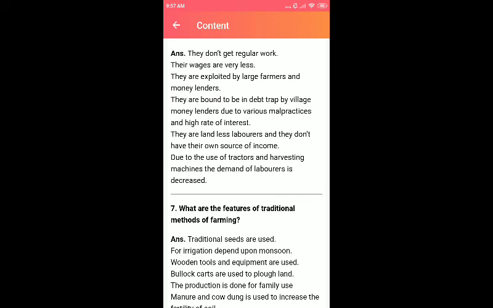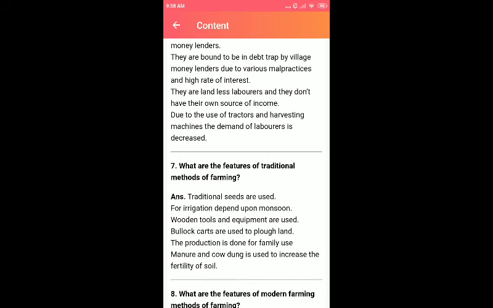So they are bound to be in a debt trap by village money lenders due to various malpractices and high rates of interest. They are landless laborers, and they don't have any source of income. If they do farming, they get income, and with that they have to pay the landowners, and also the money lenders from whom they took money for buying seeds and various other things.